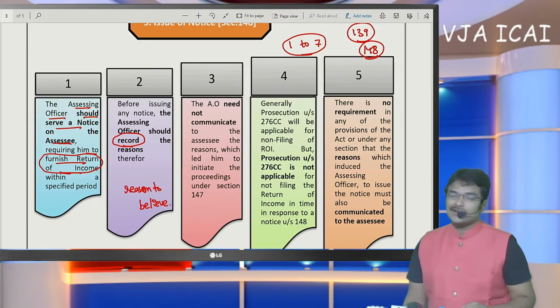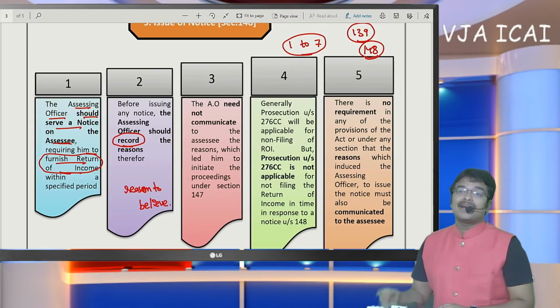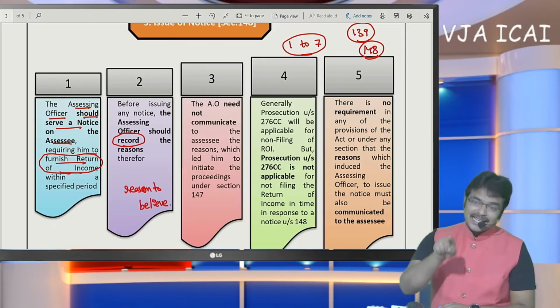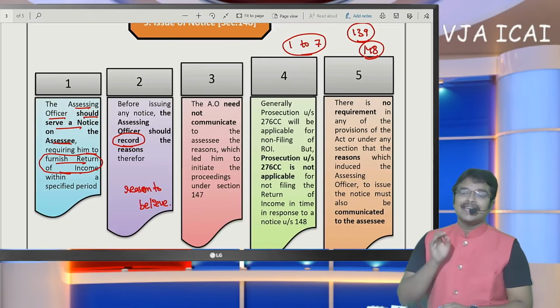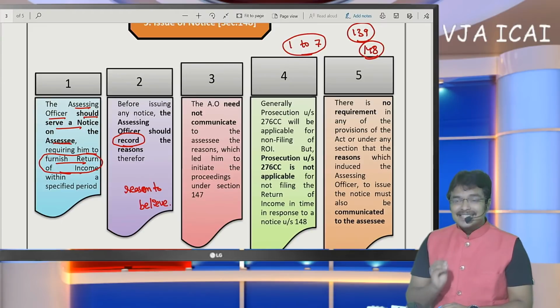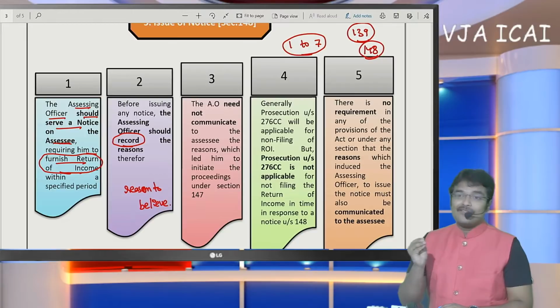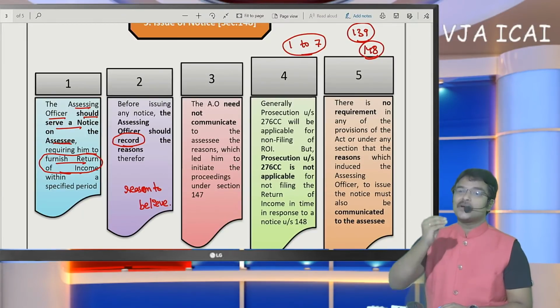Earlier he has disclosed his income voluntarily, but if there is income escaping and the assessing officer issues a notice under section 148, then in such a case the SSE, at the time of filing his return of income, along with the earlier particulars, should also disclose such escaped income.